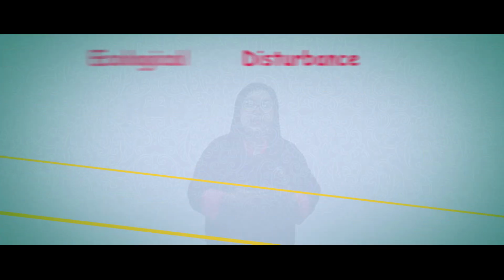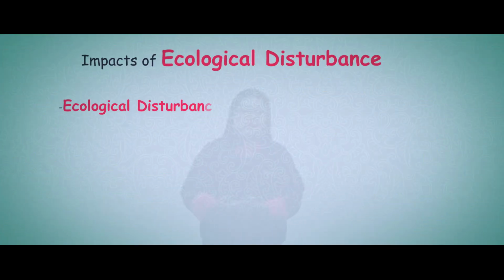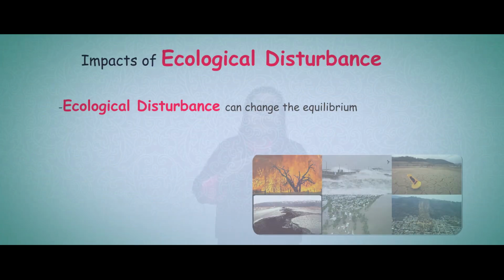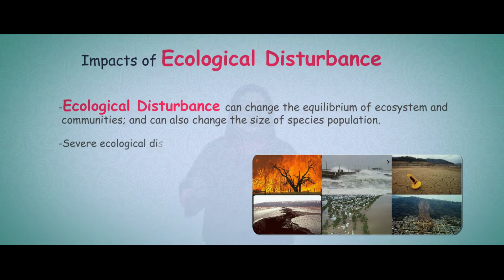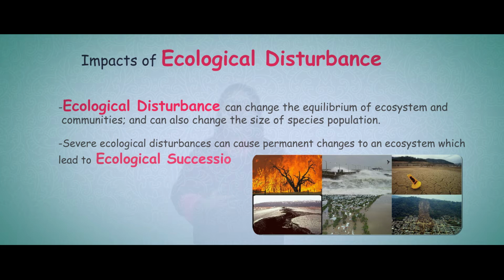Very good. Now that you know about various types of disturbances, it is very important that you understand that ecological disturbances can change the equilibrium of ecosystem and communities and can also change the size of species population. Severe disturbances to the ecosystem can cause permanent changes and it can lead to ecological succession.